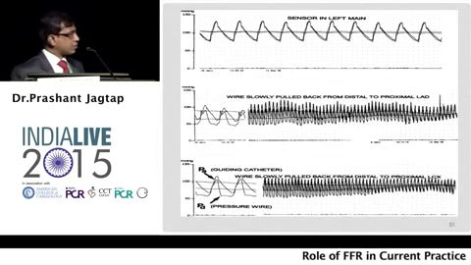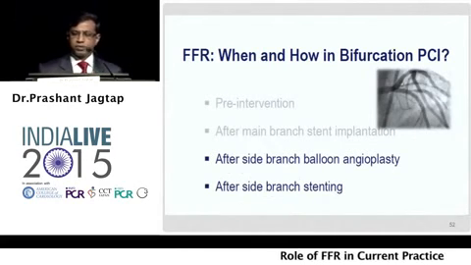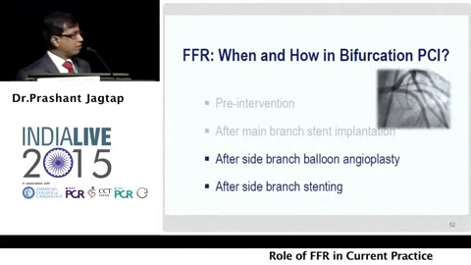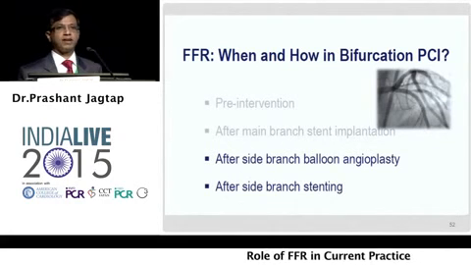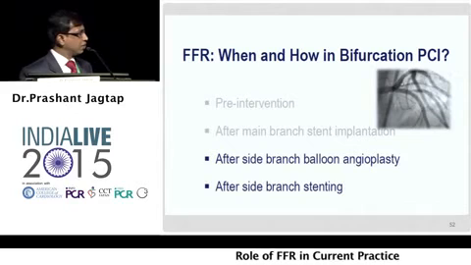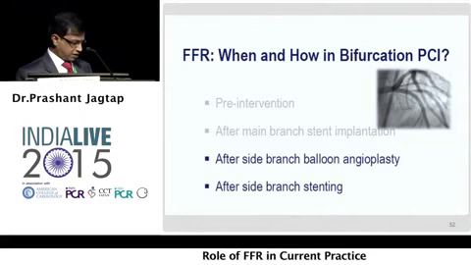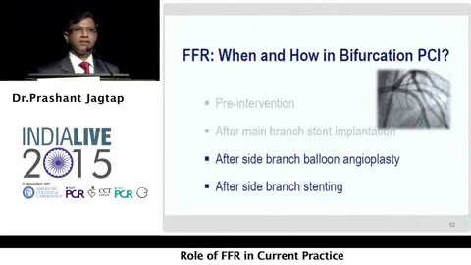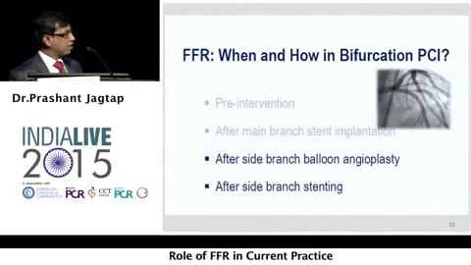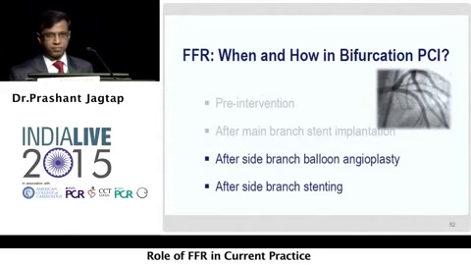Well, to put certain points with bifurcation PCI, there are 4 situations when you can have FFR in bifurcation PCI: pre-intervention, after main branch stent implantation, side branch angioplasty, and side branch stenting. And the next few points have been given by Dr. Koo, who has done remarkable work in this field, and I have selected slides from his lecture.